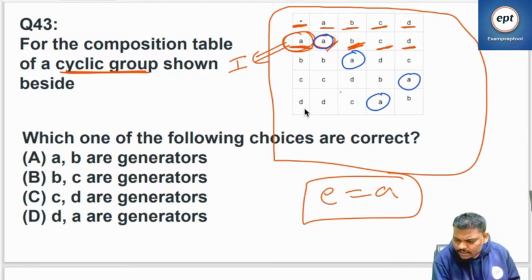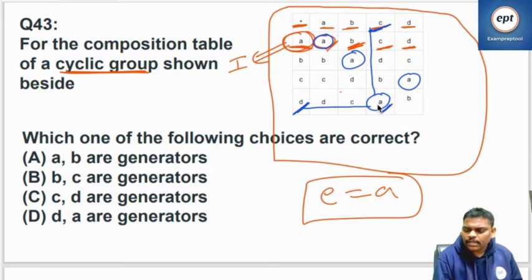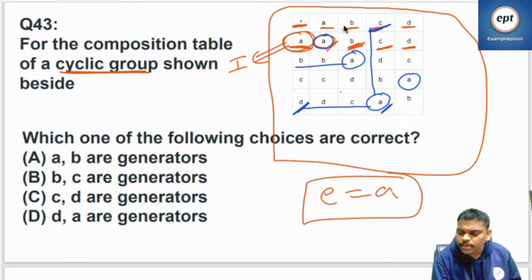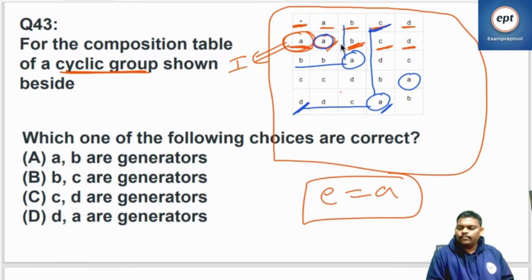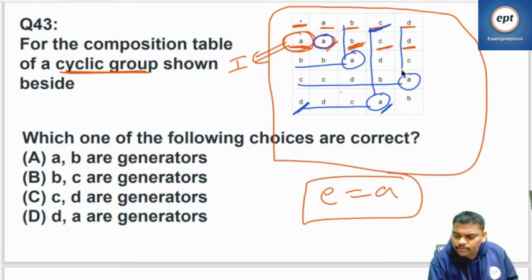So what you do is, listen everyone now. D, you are already a circle, right? So to that circle, row also, column also, draw the line. So remember everyone, D inverse is C, because both operations are giving A. In the similar way, B inverse is B. Next one, C inverse is D. Next one, A inverse is A.